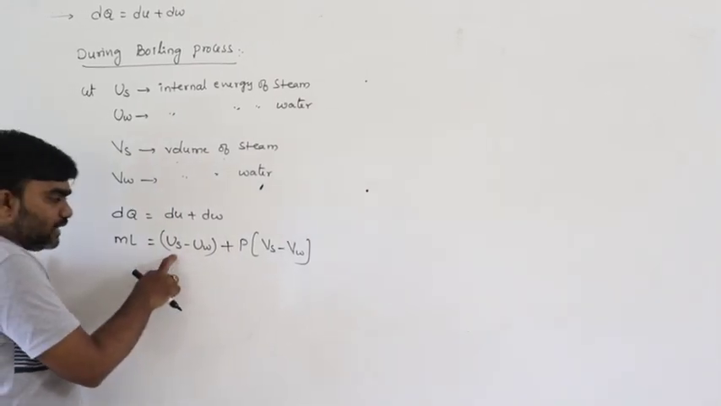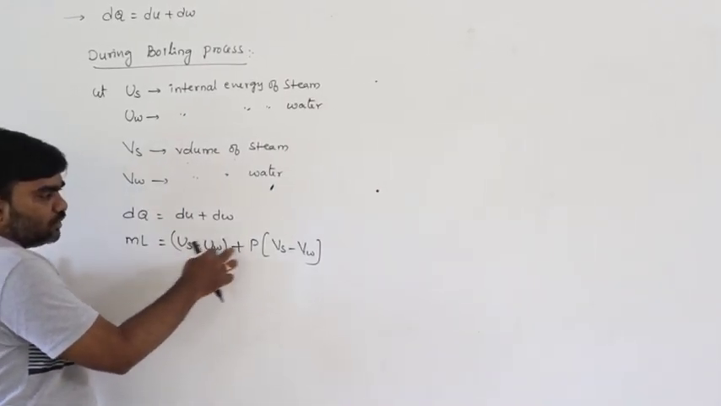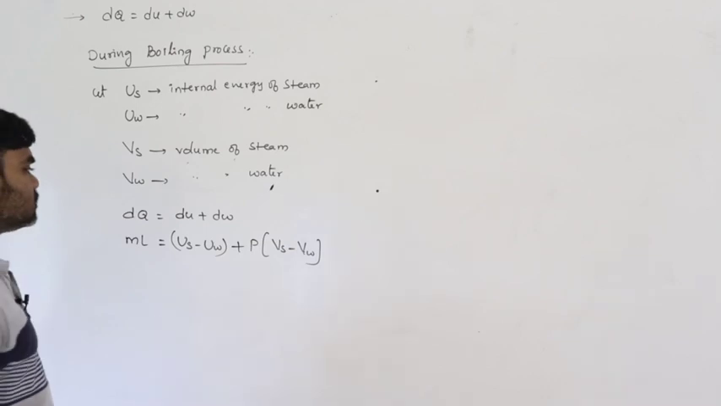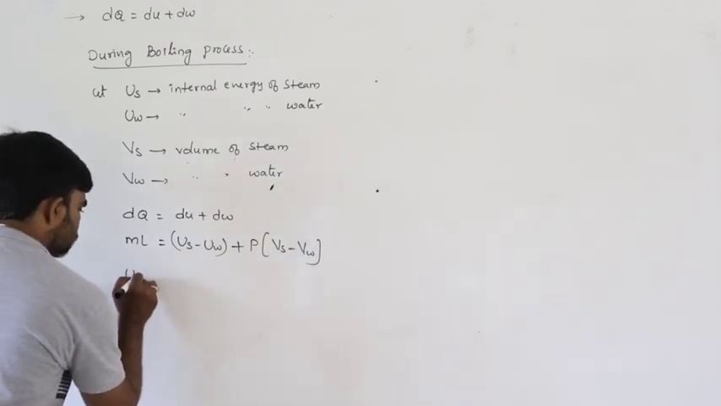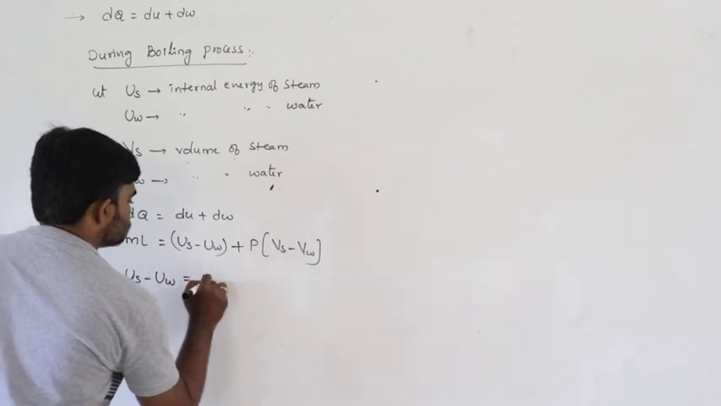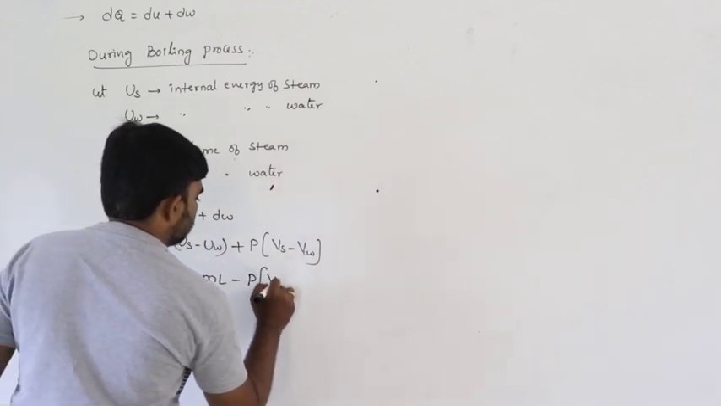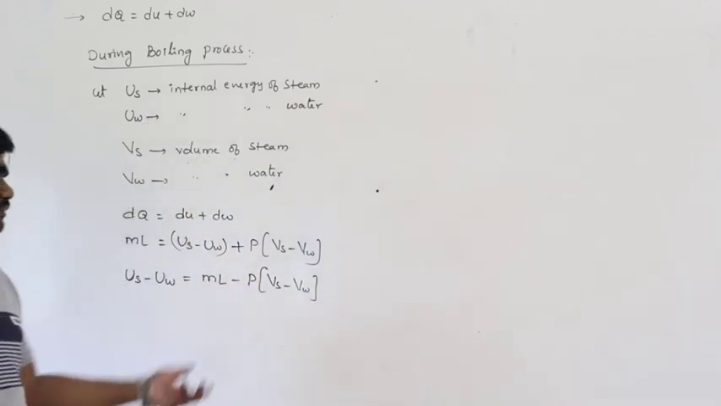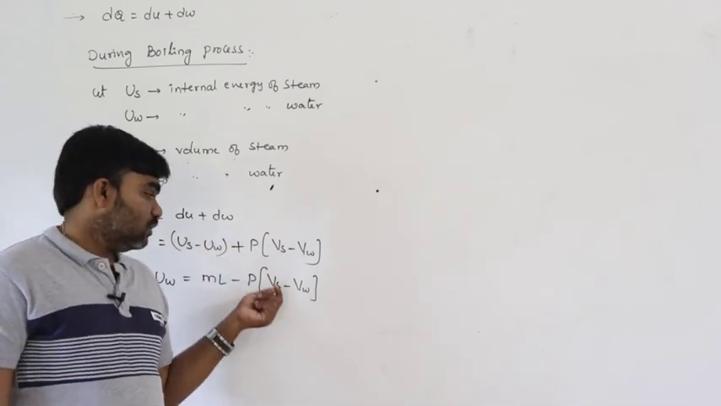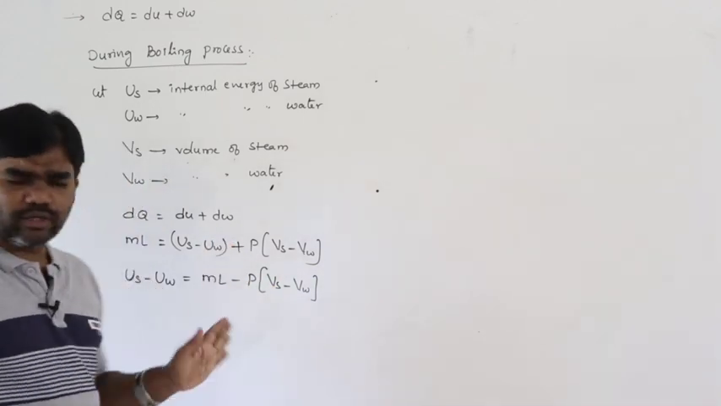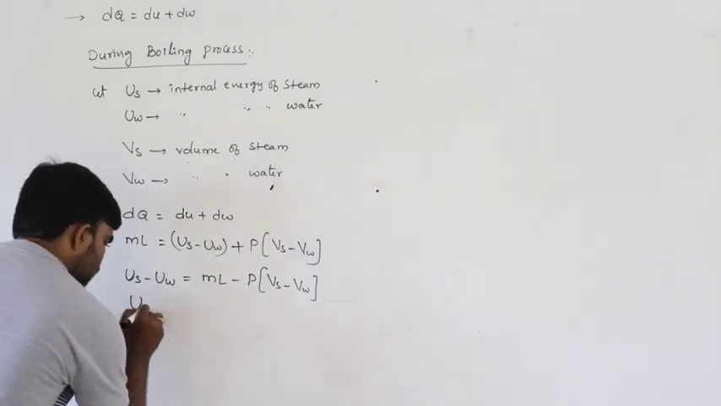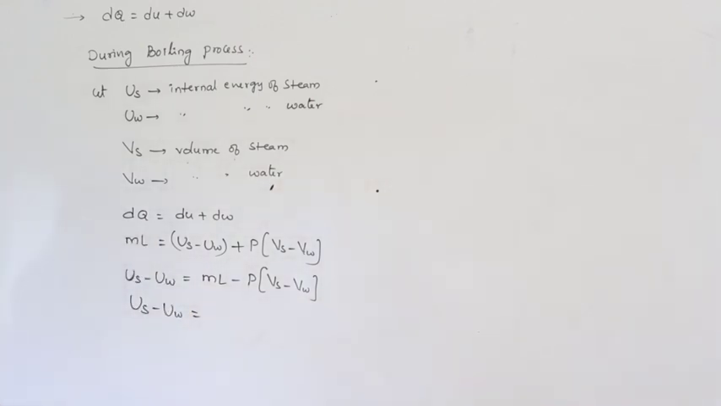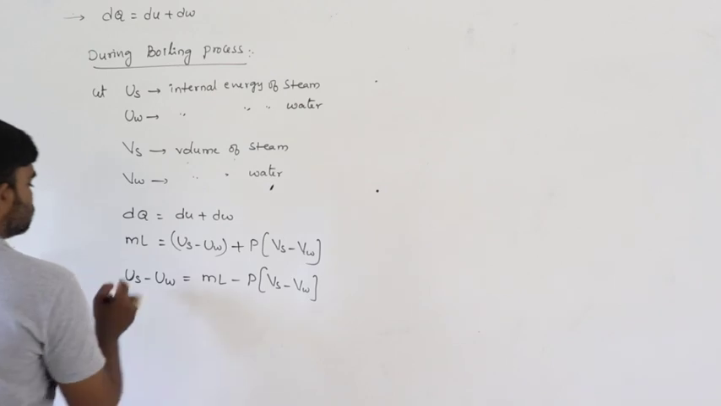Here Us is the internal energy of the steam, Uw is the internal energy of water, and p is multiplied by the volume of the steam minus the volume of the water. From this we can write Us minus Uw is equal to ml minus p into Vs minus Vw. Definitely the volume of the steam must be greater than the volume of water, no doubt about that. So that is how the internal energy of the system changes here.